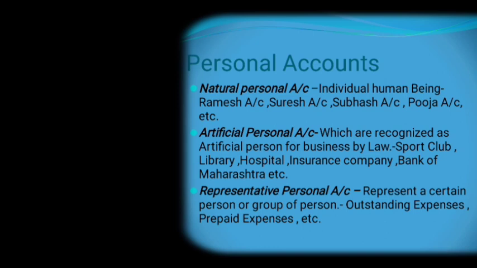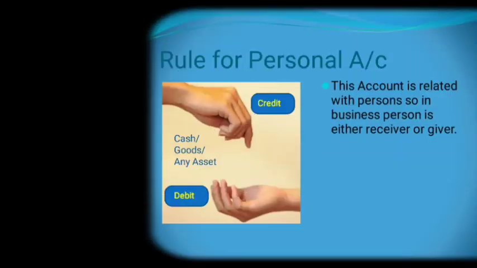Now, what is the rule for personal account? As I already said, personal accounts are related to a person only. So in business, a person is either a receiver or a giver. Therefore, the rule of personal account is very simple: debit the receiver, credit the giver. You can learn this rule like that.